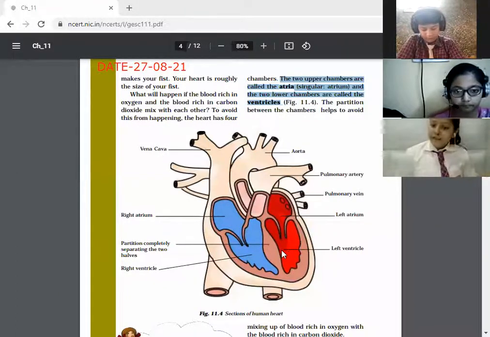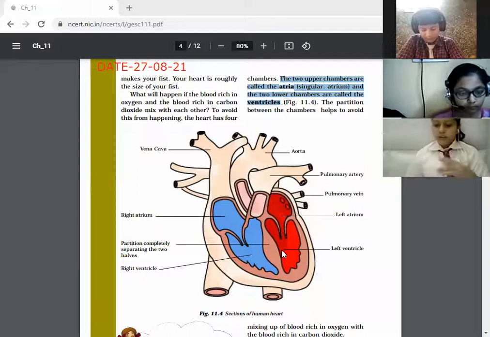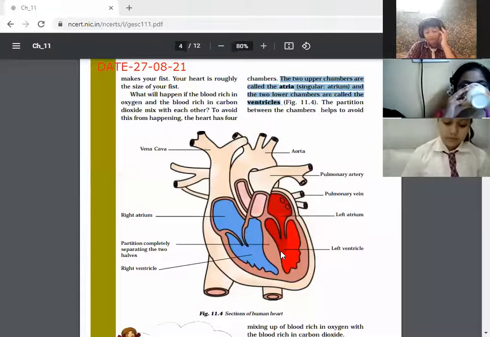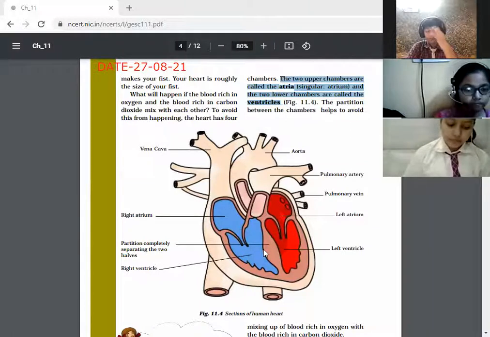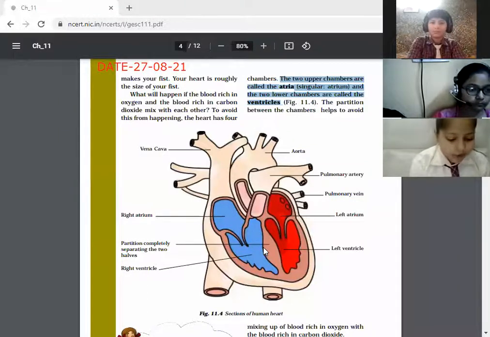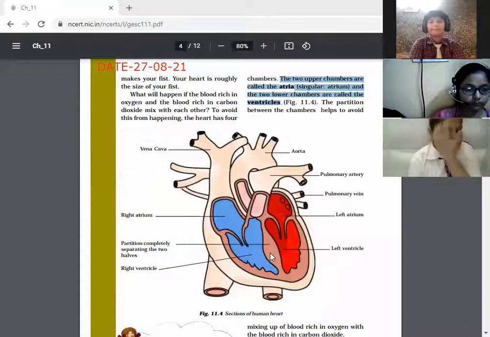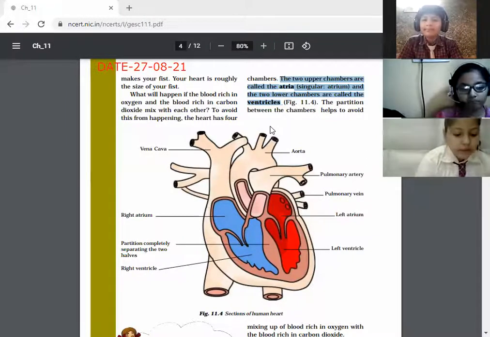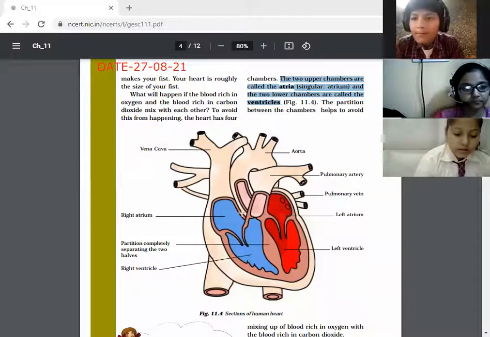And already you have seen the size of the heart is roughly the size of our fist. And it is located on the left side of our chest cavity, a small bit tilted. Now there is a partition. So children, this is a partition. I think you are able to see the partition between the atria.